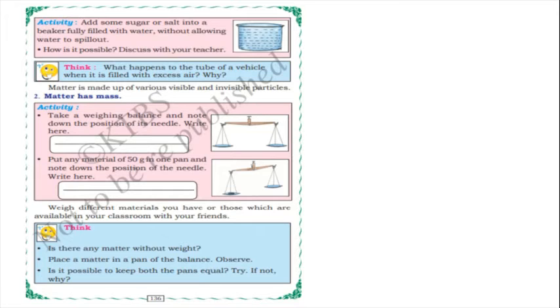Sugar or salt, these things are soluble substances. When you put them in the water, they will dissolve, isn't it? Sugar or salt will dissolve in the water, soluble in the water. So for that, water will not spill out, because when sugar and salt go inside the water, the particles of sugar and salt bond each other very tightly. Okay, for that the water will not spill out.